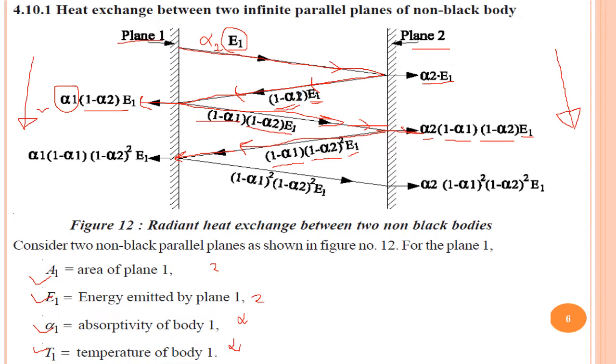So body 1 will absorb alpha 1, that is the absorptivity of body 1, into this value of heat exchange, that is alpha 1 into 1 minus alpha 1, 1 minus alpha 2 square into E1. So this is the amount of energy that will be absorbed by plane 1. What is reflected back? That is 1 minus alpha 1 square into 1 minus alpha 2 square into E1, that will be reflected. What is absorbed here? That is alpha 2 into 1 minus alpha 1 square into 1 minus alpha 2 square into E1. And this process continues